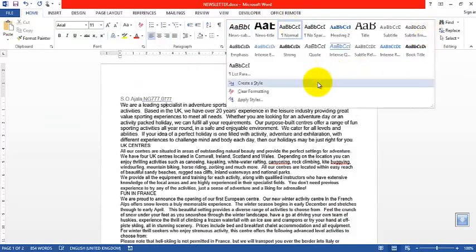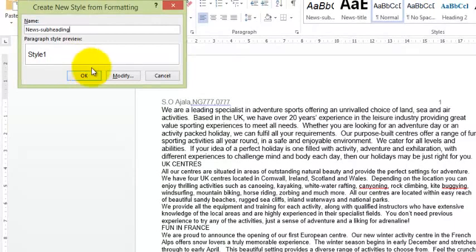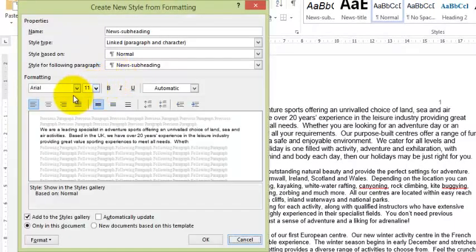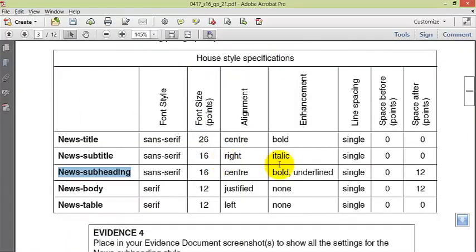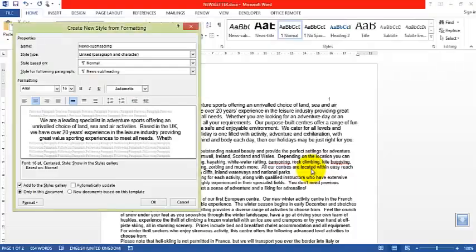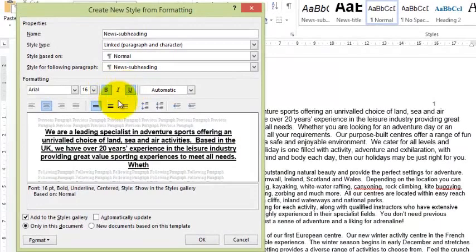The third one, create a style. Okay, news subheading. Sans serif 16 center, news subheading, modify. Sans serif is Arial 16 center, bold underlined, single 012, bold underline.